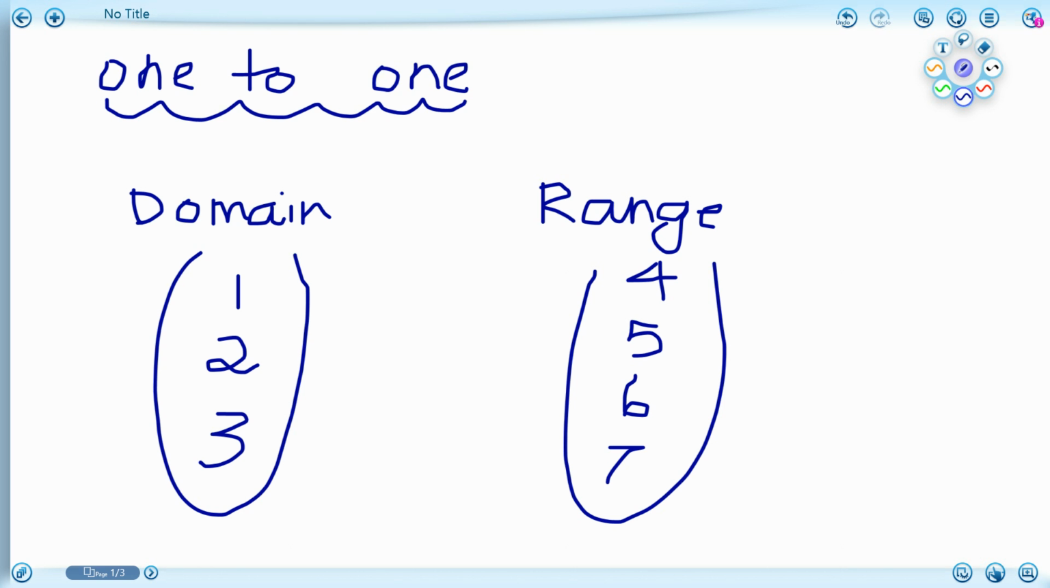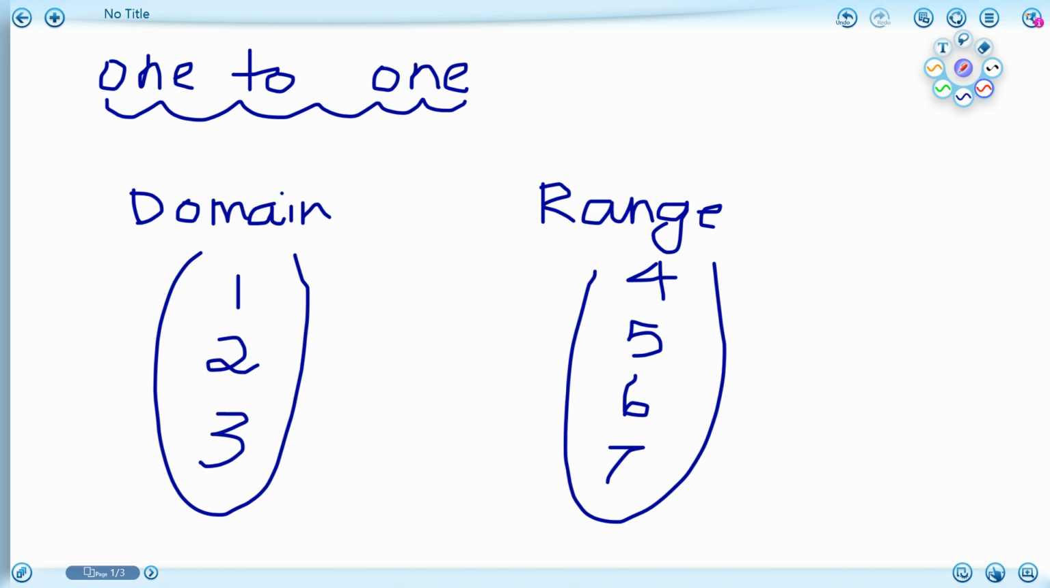Hey guys, today we're going to talk about one-to-one, onto, and both. You're probably thinking, what are those? It's just different properties of functions. So first of all, these are going to be functions, but let's look at it.